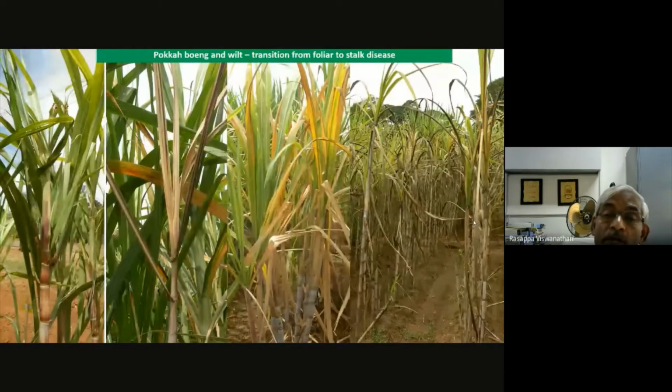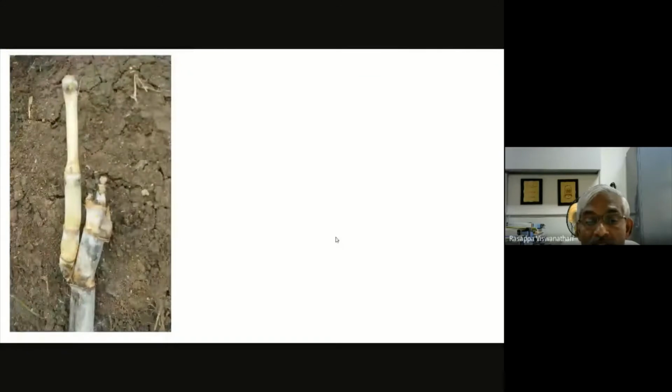Though we have said pokkah boeng is a foliar disease, it is no longer just a foliar disease. The inoculum is carried through sets, and when there is systemic infection, this leads to pokkah boeng appearance, and vice versa. The inoculum carried through air infects the crown region and causes the top rot symptom, and subsequently there are breakdowns. The canes are totally lost. You can see these totally detopped canes. This is how these two diseases are interrelated, and we also published this information.